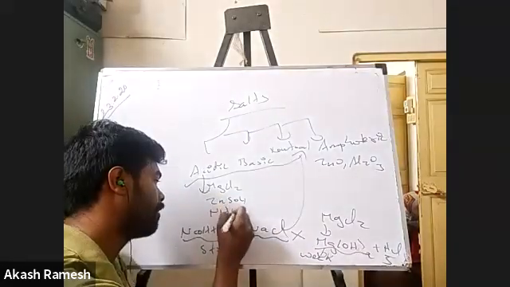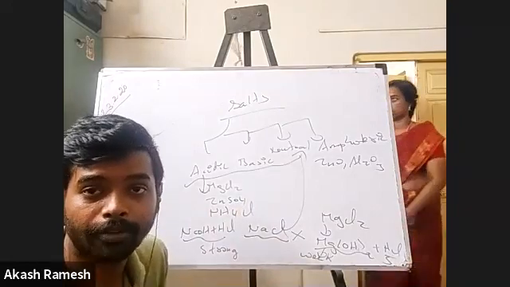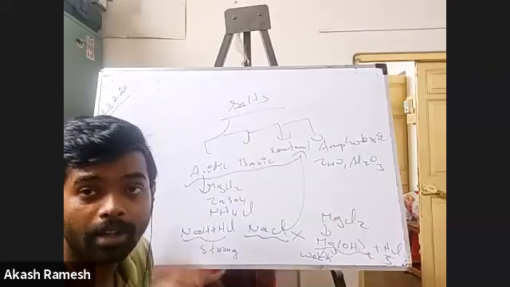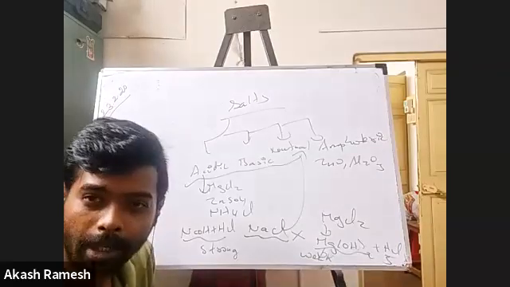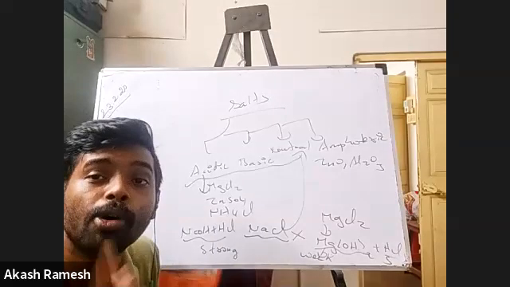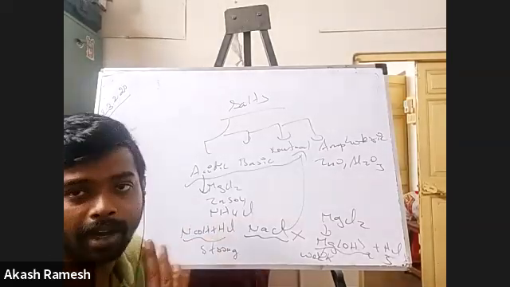And I can even have NH4Cl. Can you tell me what the acid and the base are here for NH4Cl? HCl is the acid and ammonium is the base. Can you tell me properly? Ammonium hydroxide. Right. So either you say ammonia as the base or ammonium hydroxide as the base. Both of them are correct.